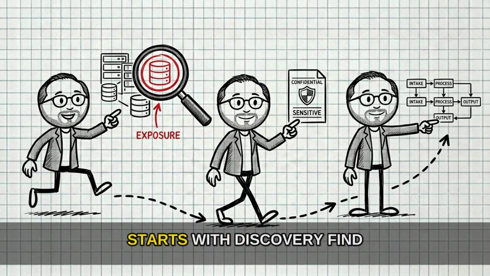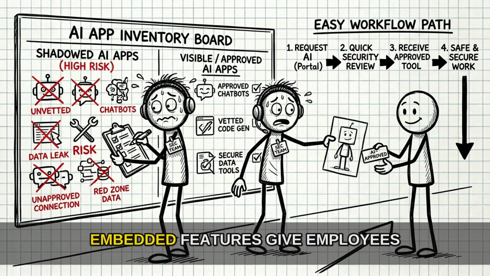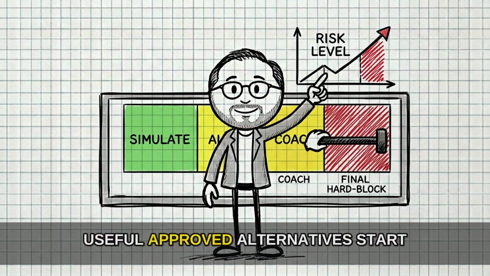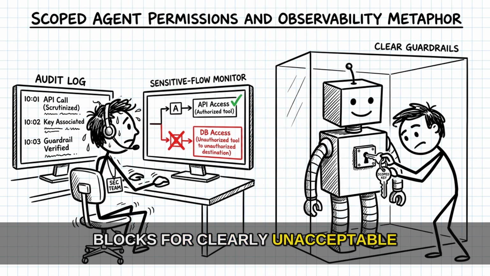The practical playbook starts with discovery. Find sensitive data, classify it, map the workflows that actually use it, discover approved and shadow AI, including personal accounts and embedded features. Give employees useful approved alternatives. Start with monitoring and simulation. Coach people when the risk allows. Reserve hard blocks for clearly unacceptable paths.